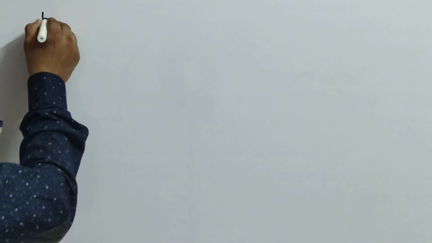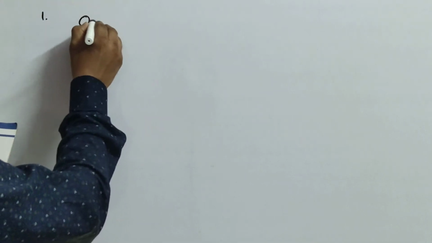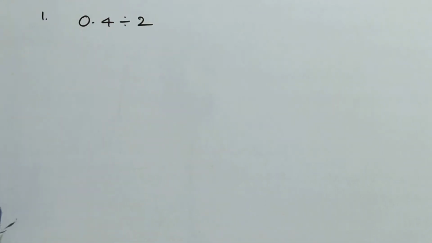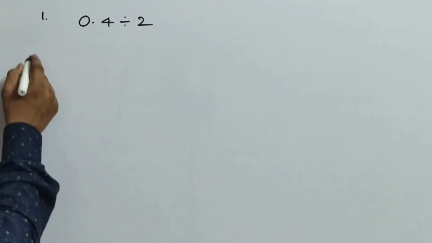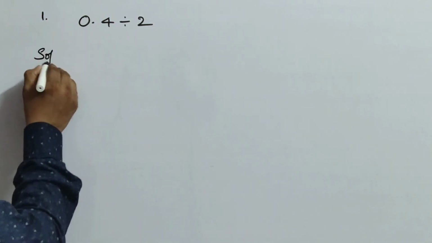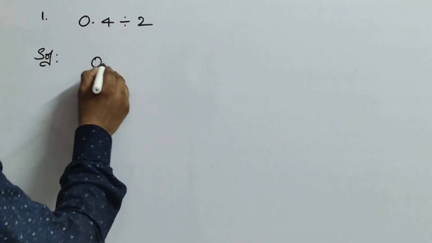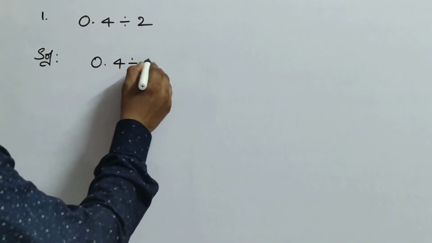Okay children, see here, find 0.4 divided by 2. In the previous exercises you have learned the calculation parts very easily. So first write the question 0.4 divided by 2.